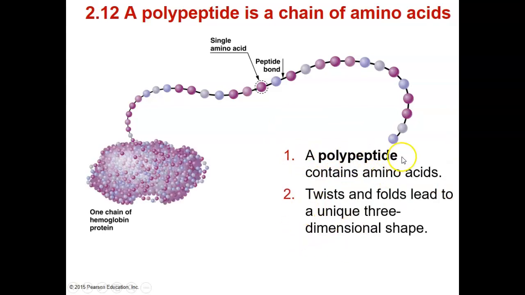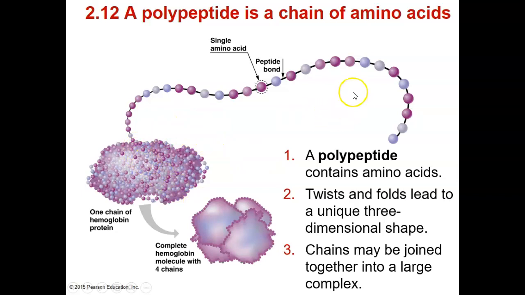This polypeptide can be twisted and folded, then lead to a unique three-dimensional shape. So the protein function is determined by the sequence of amino acids on this polypeptide chain. It also depends on the shape the polypeptide can be folded into.